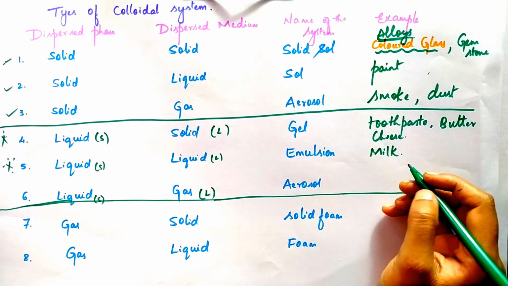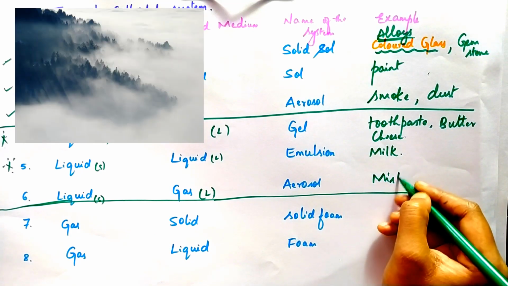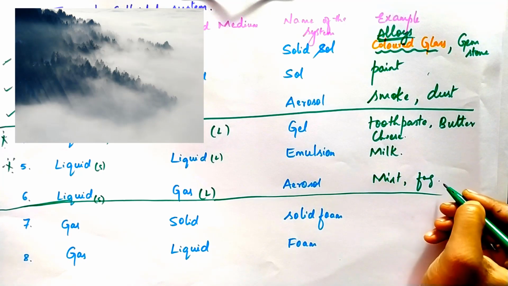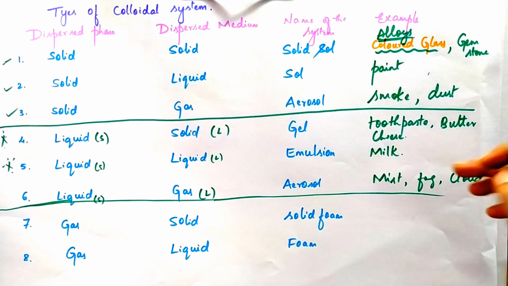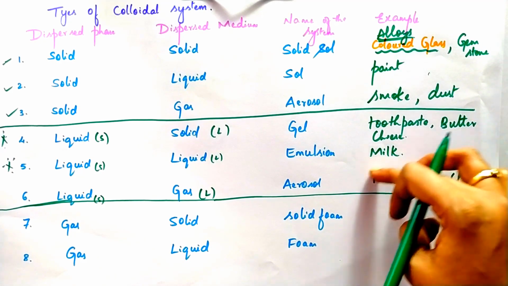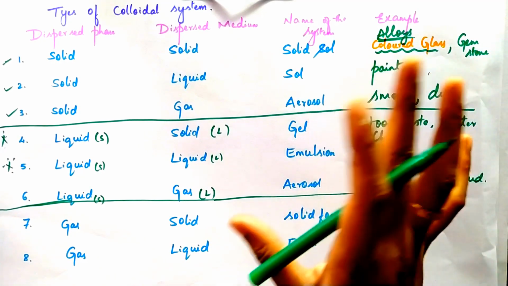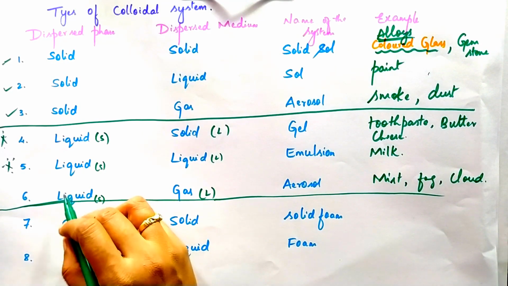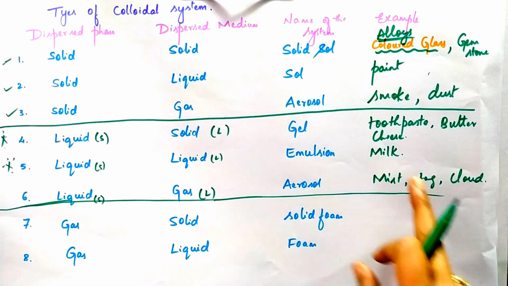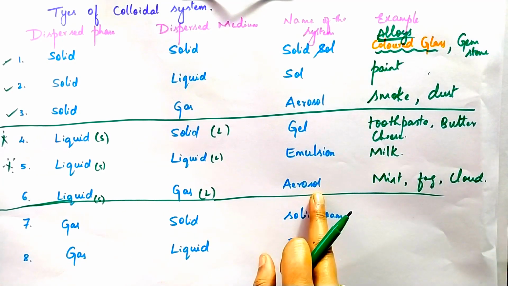These can be observed in mist and fog, right? Mist, fog, cloud, where you can observe the larger amount of gas. So in mist, you will find the larger amount of gas and it contains smaller water droplets which are in the liquid state. This is then an example for aerosol.